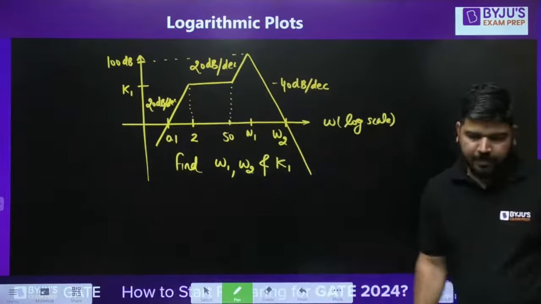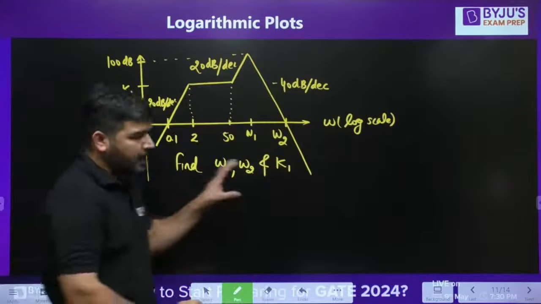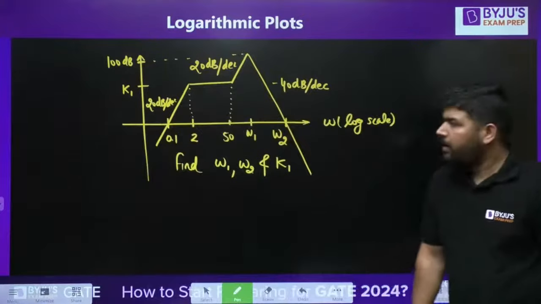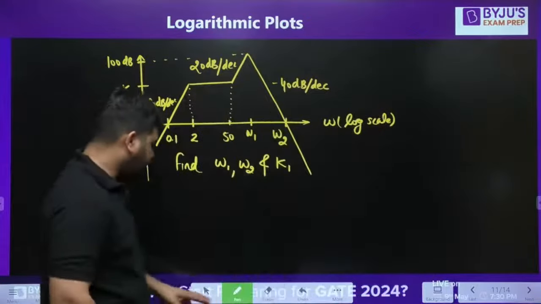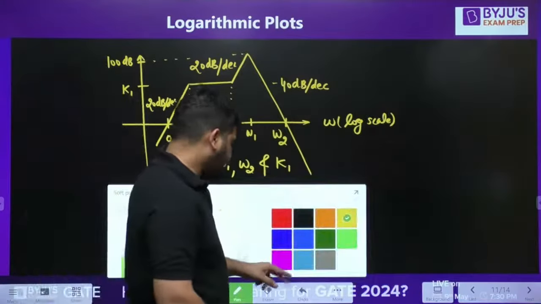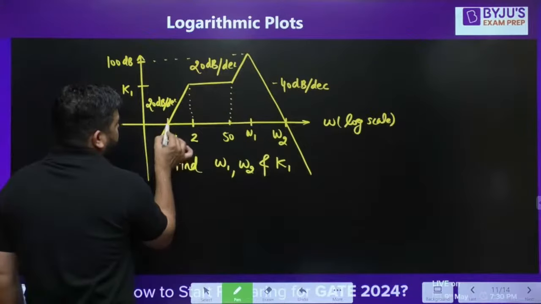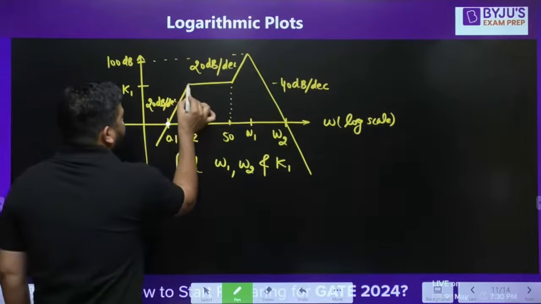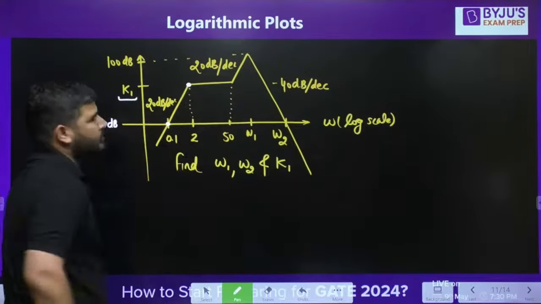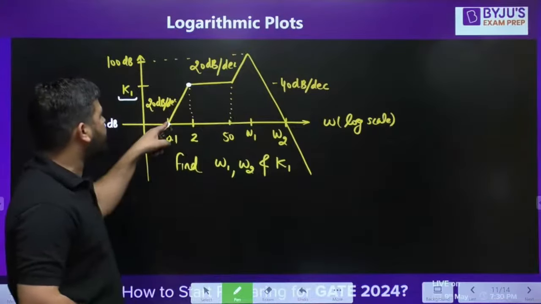How to do that? It's very simple. Using the concept of slope and distance, you can calculate this. Now let's try to solve this question. Let me change the color. Now you can see that, let's look at the first line. This is 0 dB obviously. At this point the distance is K1 dB because this axis is in decibel. So this distance is K1 dB, this distance is 0 dB.